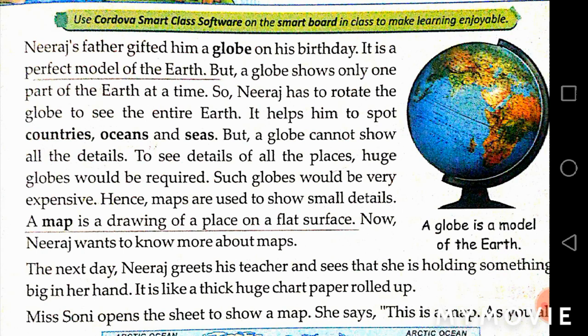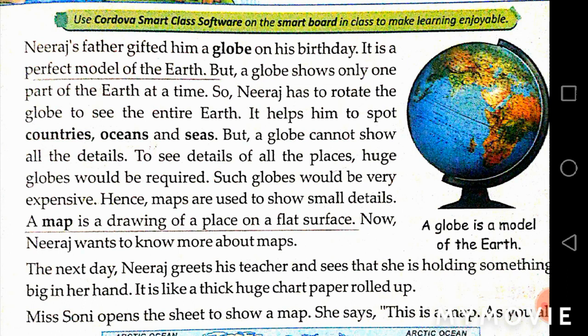If you want to see more information on a particular globe, you have to purchase a bigger one, and you can see all the details of the place in the huge globe. As these globes are very expensive, we can buy maps also. They will show us all the required details, big and small.